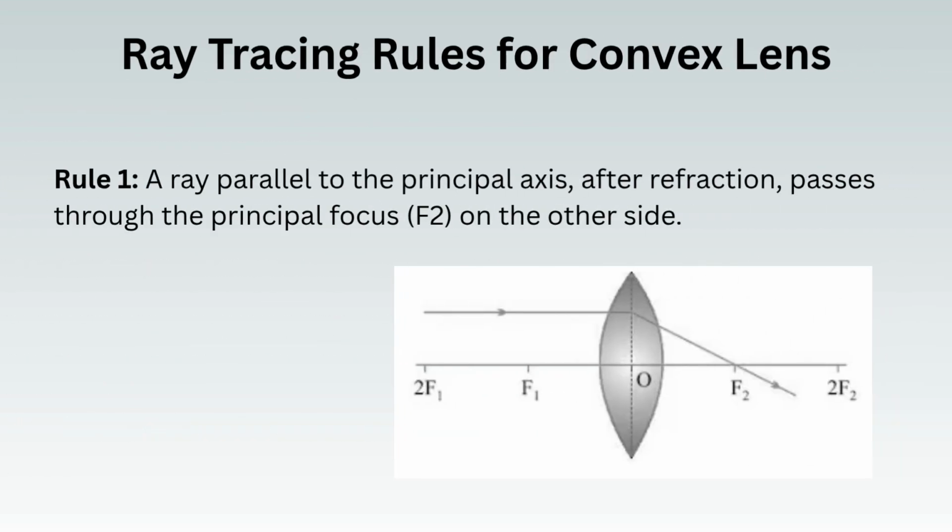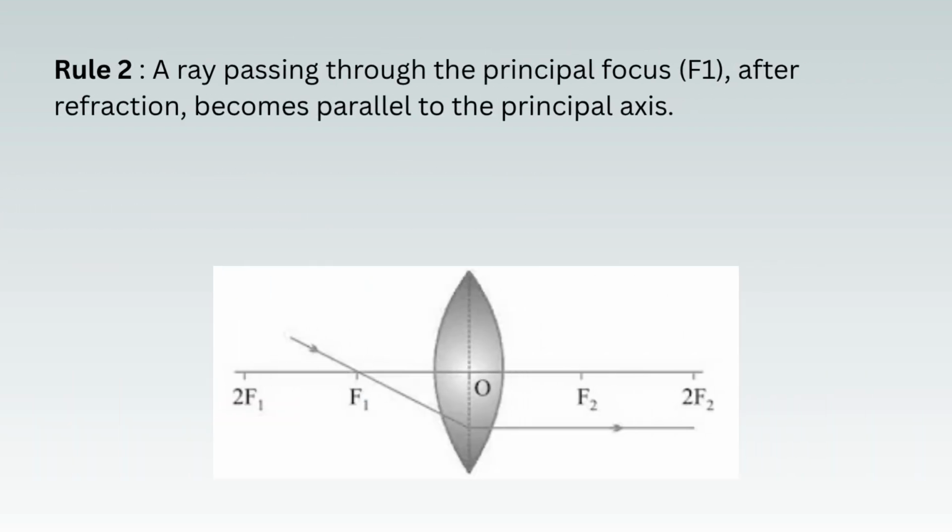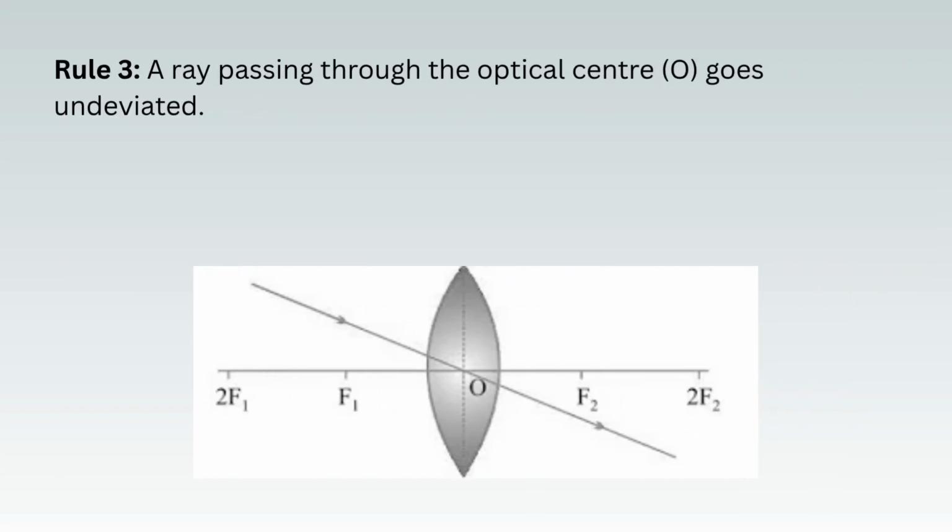Ray tracing rules for convex lens. Rule 1: A ray parallel to the principal axis, after refraction, passes through the principal focus, F2. On the other side, Rule 2: A ray passing through the principal focus, F1, after refraction, becomes parallel to the principal axis. Rule 3: A ray passing through the optical center, O, goes undeviated.